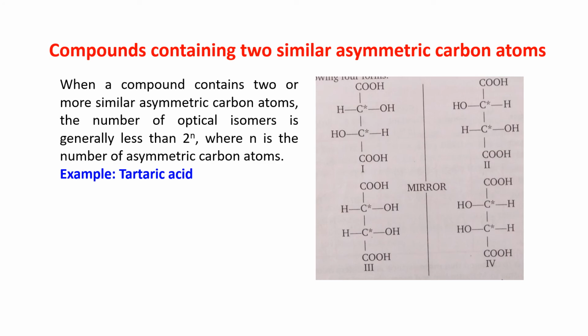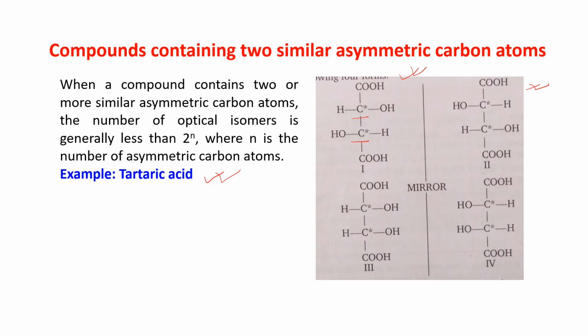When a compound contains 2 or more similar asymmetric carbon atoms, the number of optical isomers is generally less than 2 to the power n, where n is the number of asymmetric carbon atoms. For example, we are taking tartaric acid. This is the formula for tartaric acid. It has 2 asymmetric carbon atoms. So this is the mirror image of the first one. So we are getting 2 different forms.